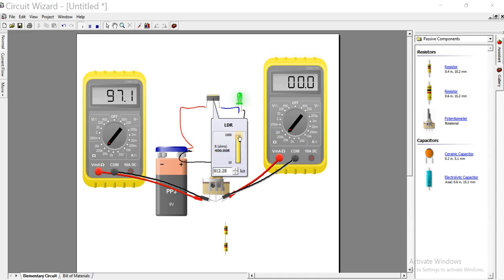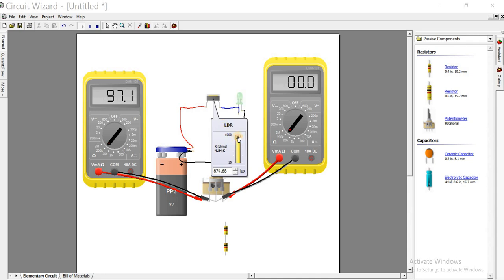If you increase the brightness further, it will reduce to 7 point something. So that means at night the LED will be on, but during the day the LED will be off, because the resistance will be higher during the day. Sorry, what I'm saying is contradicting.